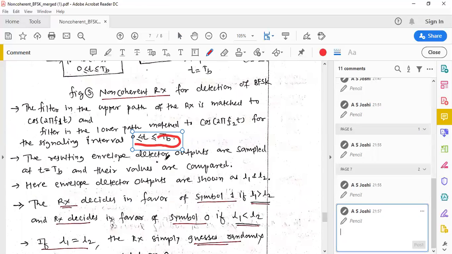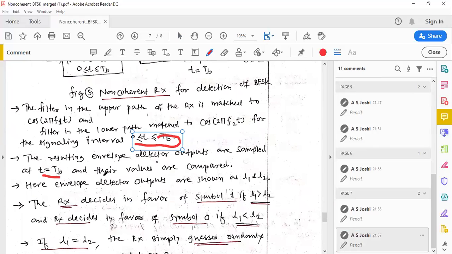The resulting envelope detector outputs are sampled at t equal to T_B and their values are compared.